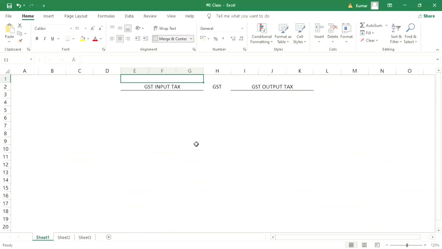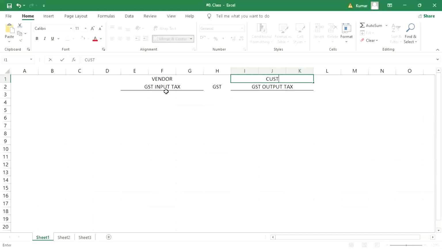So this input tax is whatever invoices are being received from the vendor side. On those invoices, GST is going to be paid to the vendor. That is called GST input. And whatever invoices are going to be sent to the customer, the customer will pay us the invoice amount along with the taxes.